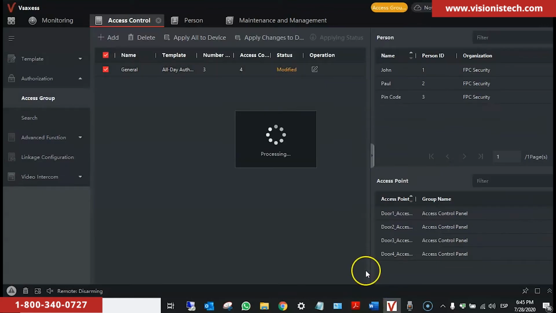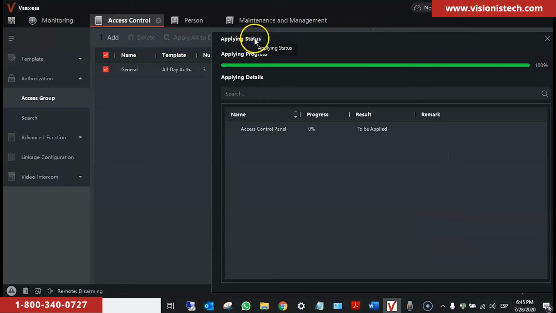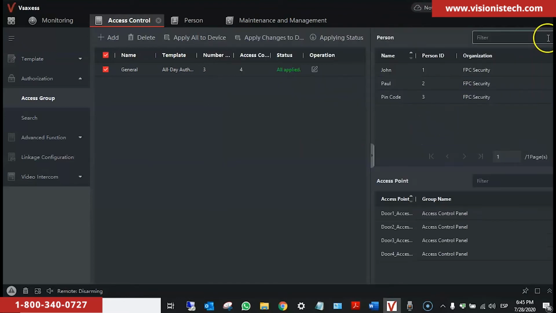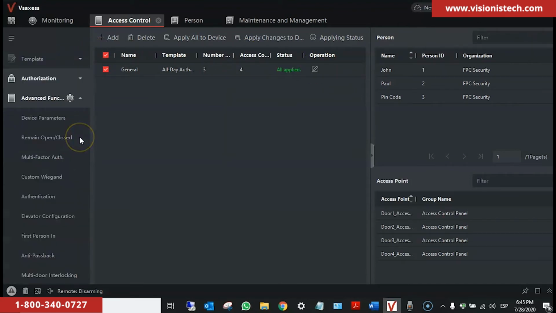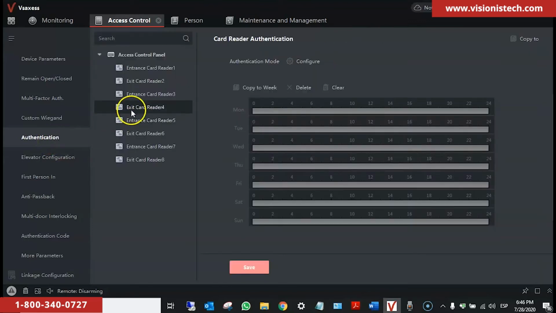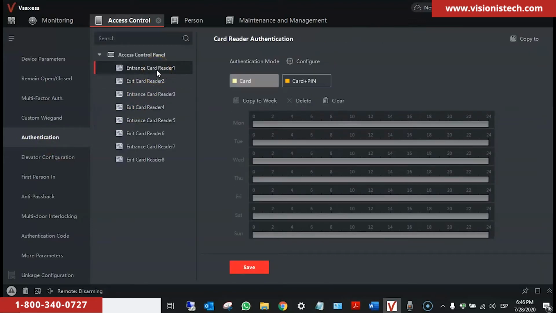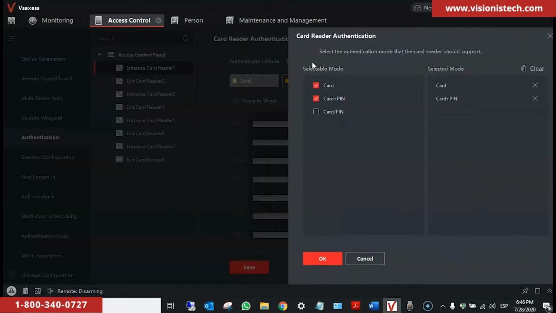It's very important to apply changes to device. Once it's 100% all applied, we close the window up. We go to Advanced Function, and if we have a keypad, we need to set the authentication. So we go to Authentication, we go to Particular Reader. We click on Configure, we add card PIN and click on OK.